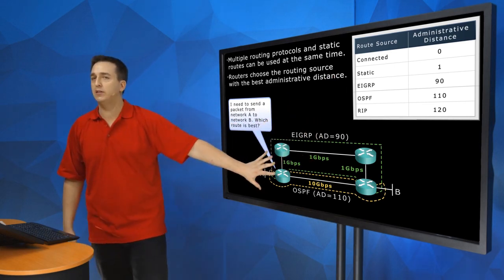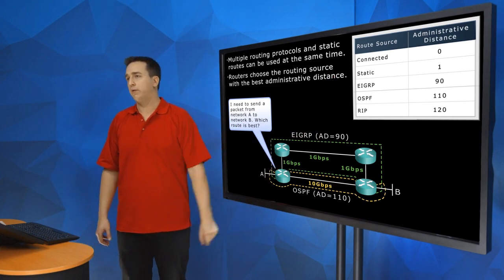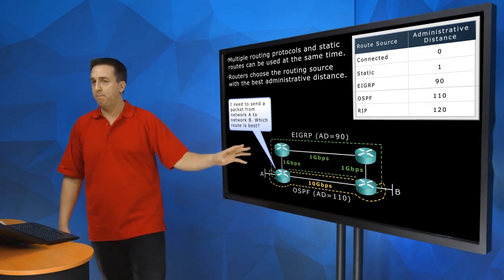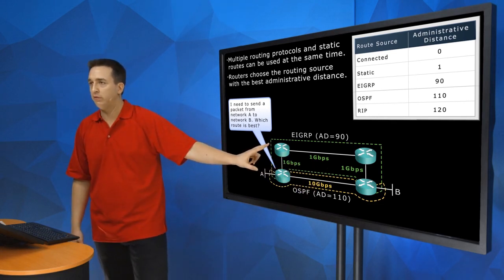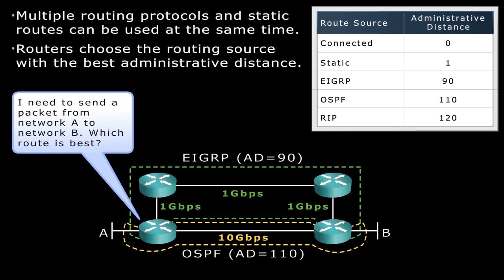So look at this example here now. Our router has learned about network B via 2 different sources of routing information. We've learned about it using EIGRP.